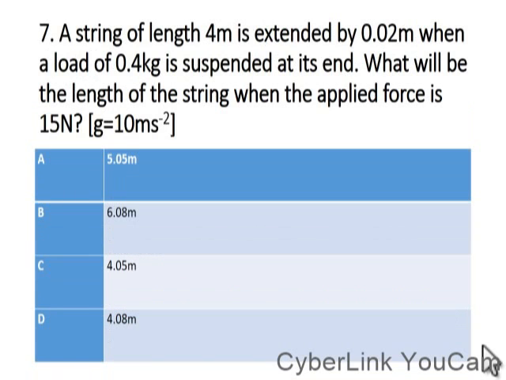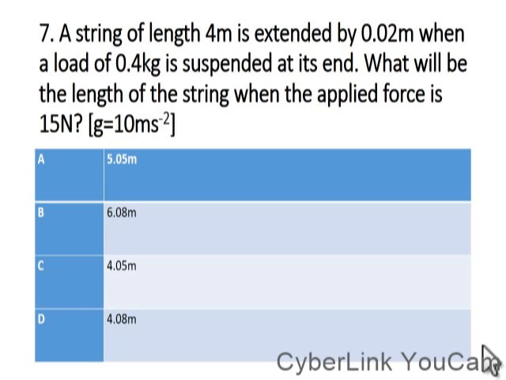So for the next one, we are given a string of 4 meters that is extended by 0.02. That means the natural length of the string, L naught, equals 4 meters. So the extension E1 equals 0.02 meter when a load of 0.4 kg is suspended.